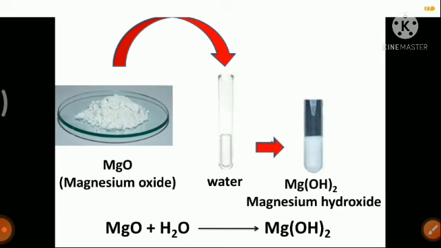So what is the chemical reaction? Magnesium oxide, that is MgO, reacts with water to give us magnesium hydroxide. The formula of magnesium hydroxide is Mg(OH)2. So this is one of the activities to know the chemical change.